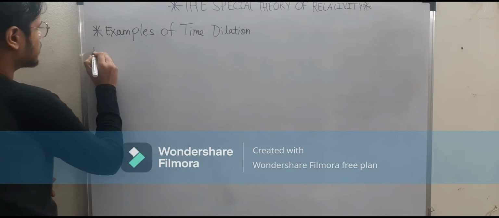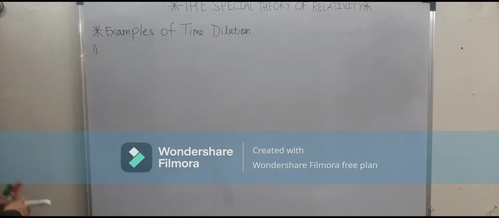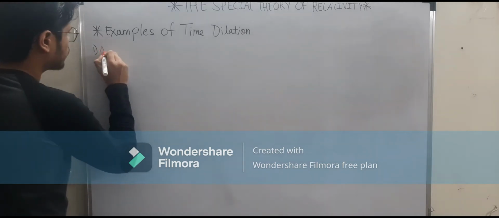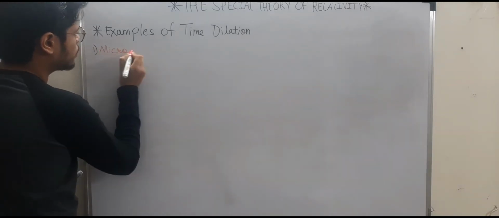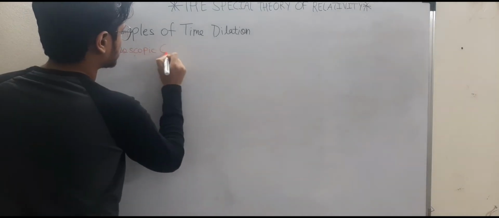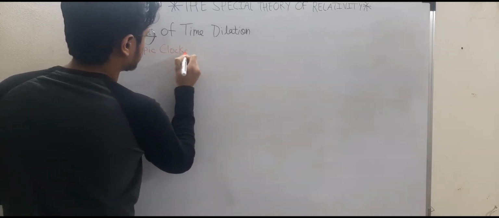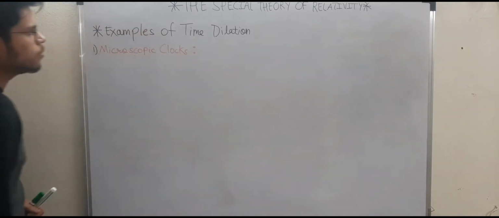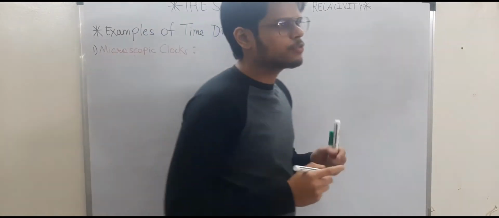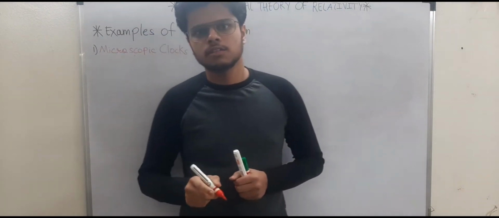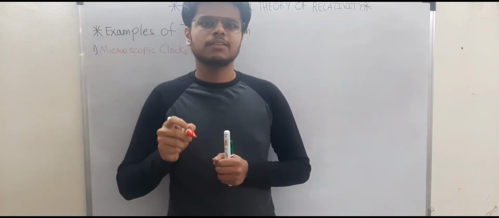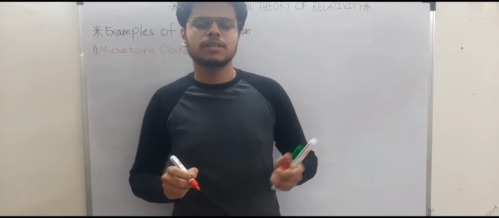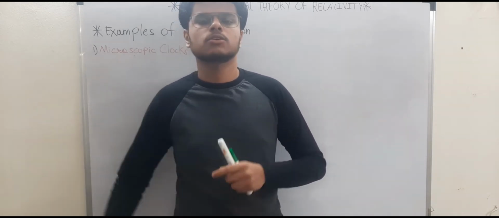So what was the first example? That was for the microscopic clocks. Now in the earlier classes we learned about a particle called pion, which was used to determine that Maxwell's postulate, that the speed of light is a universal constant, holds true, right?